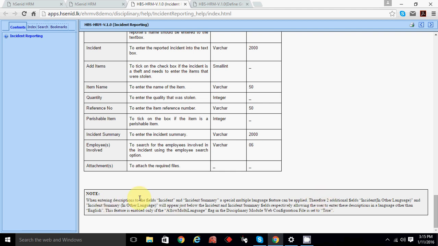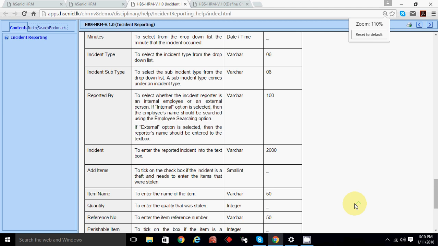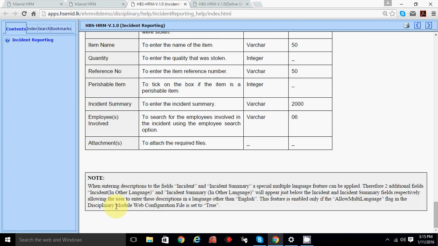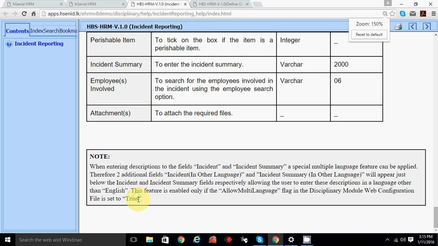See, when entering the description in the fields incident and incident summary, a special multi-language feature can be applied, as in Hindi or not Hindi.